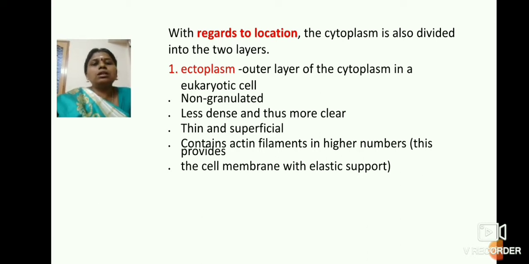So the cell is semi-permeable. It doesn't have a rigid shape, and this elasticity is because of the actin filaments present in the ectoplasm. So the ectoplasm is the outer layer of the cytoplasm.